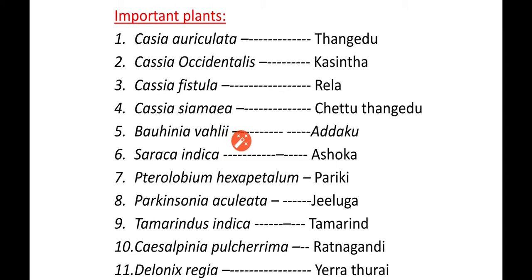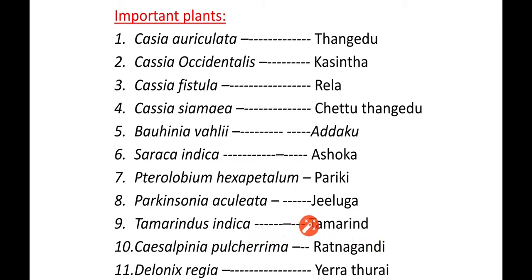Next plant is Bauhinia vahlii. In Telugu it is called Addaku. Next one, Saraca indica. In Telugu it is known as Ashoka. Next plant, Pterolobium hexapetalum. It is called Pariki. Parkinsonia aculeata. It is known as Jiluga. Next one, Tamarindus indica. It is known as tamarind in English, and in Telugu it is called Chinta.